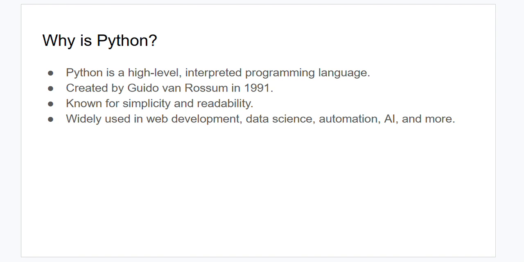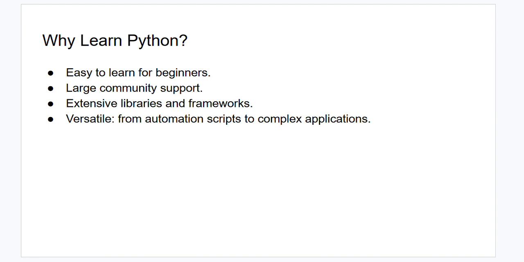So, why Python? Because Python is a high-level interpreted programming language, and it is known for simplicity and readability, widely used in web development, data science, automation, nowadays in AI and more. The reason we are learning Python is it is easy to learn for beginners, it has large community support and also extensive libraries and frameworks, from automation scripts to complex applications.